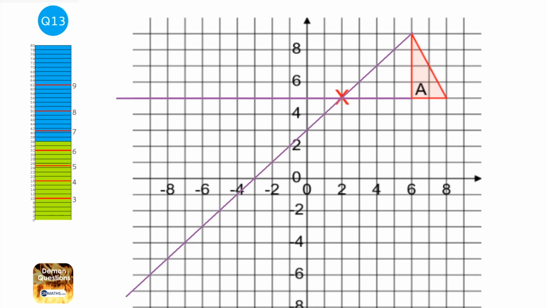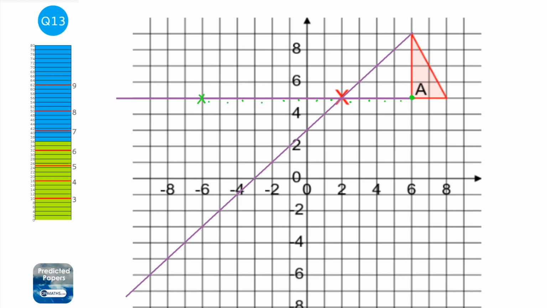Okay, now next thing to do is count how many squares we went away. So I'm going to start with the bottom left point. So we've got 1, 2, 3, 4 to get to the centre of enlargement. So if it's -2, we're going to go another 4 twice. So 1, 2, 3, 4. 1, 2, 3, 4. So we end up here.